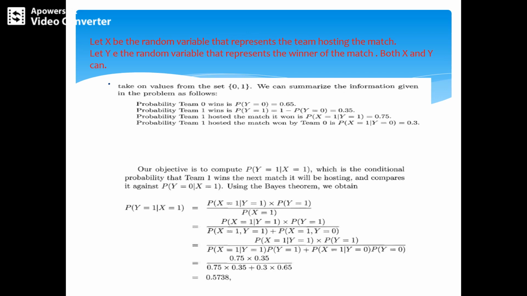Let capital X be the random variable representing the team hosting the match and Y the winner of the match. Assume that both X and Y can take values from the set 0, 1.